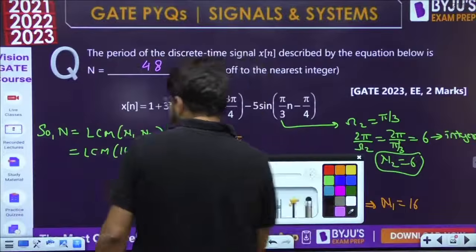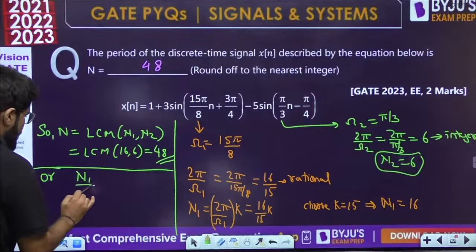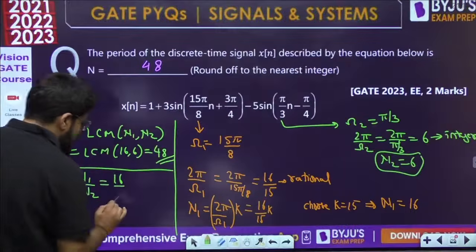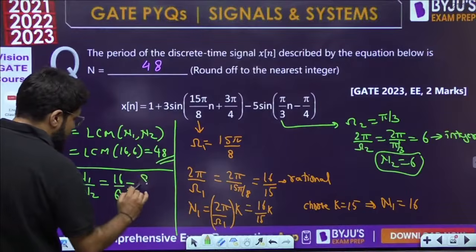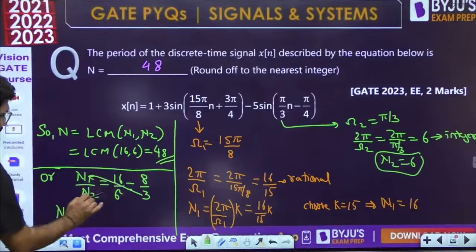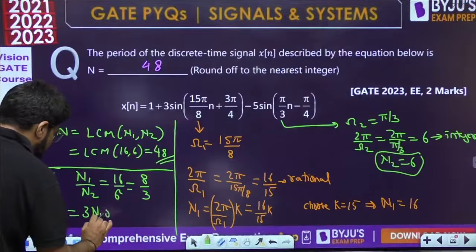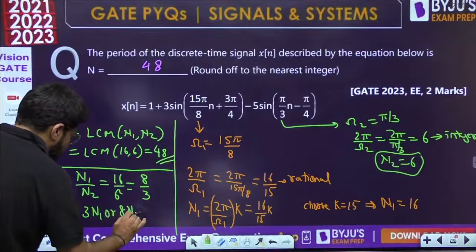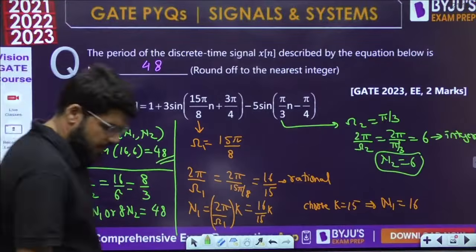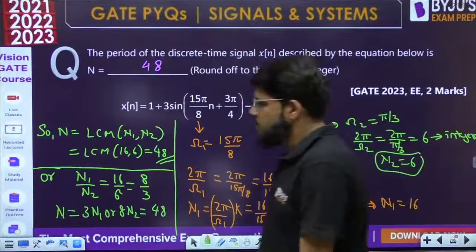Okay, if you don't want to calculate the LCM, there is one more method. Take the simplest ratio of N1 by N2, that is 16 by 6. For the simplest ratio, cancel by 2, it becomes 8 by 3. Then the final time period is given by cross multiplication: 3 N1 or 8 N2, any one of them you can take. N1 is 16, so 3 into 16 is 48.